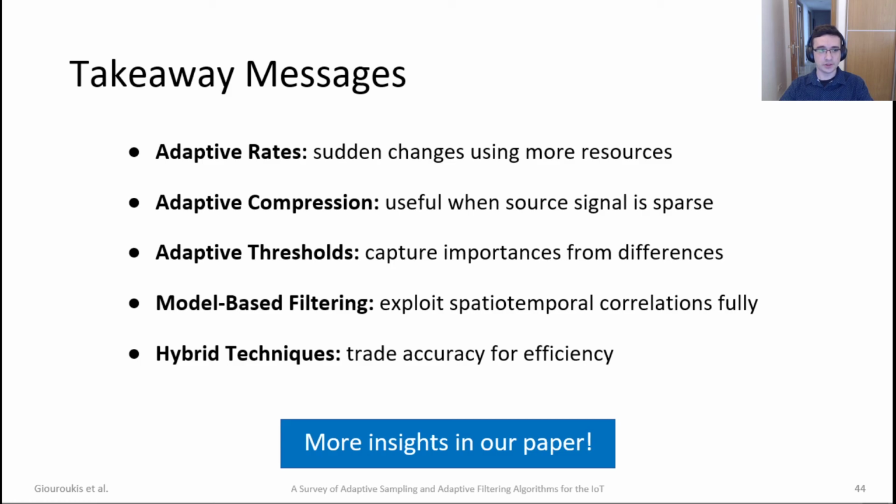So if I wanted to present some takeaway messages from our survey, those would be that adaptive rates are really suited for sudden changes, but use more resources. Adaptive compression is really useful when your source signal is sparse, hence compression is really easy to implement. Adaptive thresholds actually capture importance from the differences. They actually give you context about the difference. Model-based filtering exploits any spatiotemporal correlations found in the stream. And finally, hybrid techniques provide and expose trade-offs between accuracy and efficiency or vice versa. For more insights, please consult our paper.